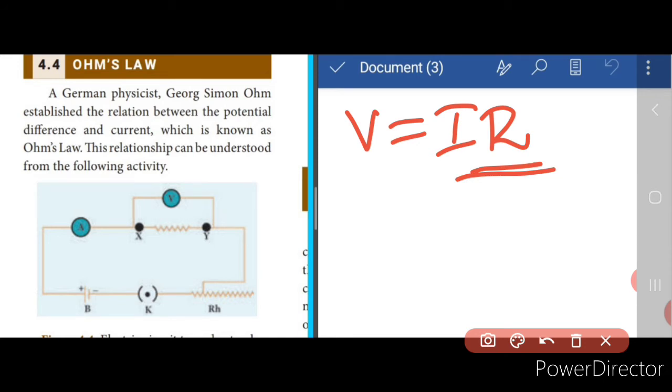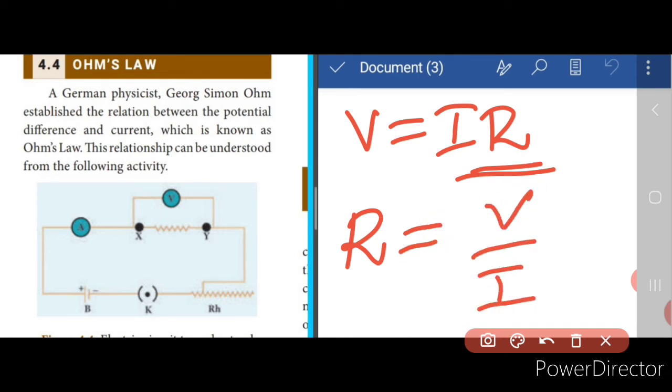Now what is this resistance? The resistance of any material is the property to oppose the flow of charge. It's resisting in the sense it is opposing, isn't it? It is opposing the flow of charges, and hence the passage of current through it is opposed, and that is called the resistance, and it is different for different materials. Now from this equation we can find out what is R. So R is equal to V divided by I. So this is the formula to calculate the resistance.